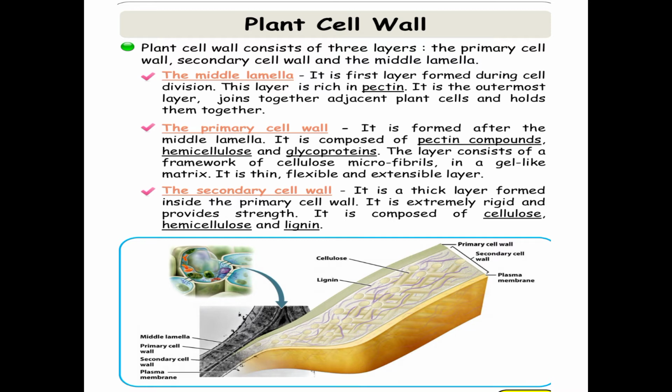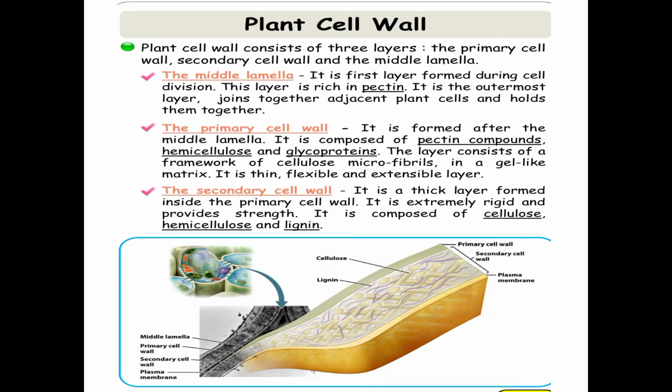Next, the secondary cell wall. It is a thick layer formed inside the primary cell wall. It is extremely rigid and provides strength. It is composed of cellulose, hemicellulose, and lignin. So out of the three, the secondary cell wall is very thick and has great rigidity.